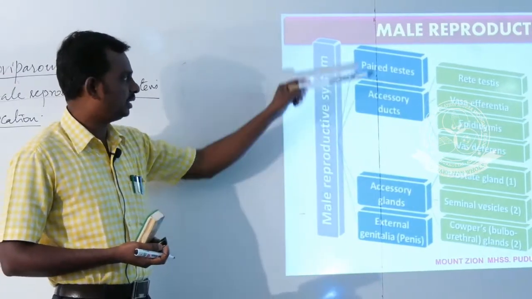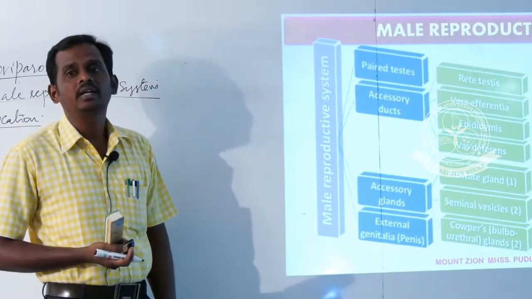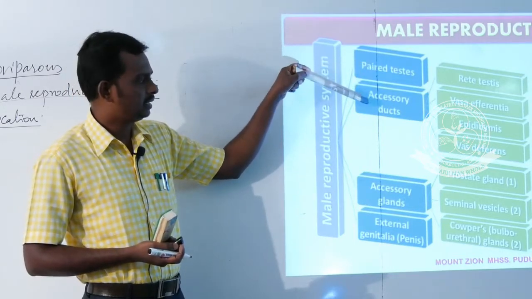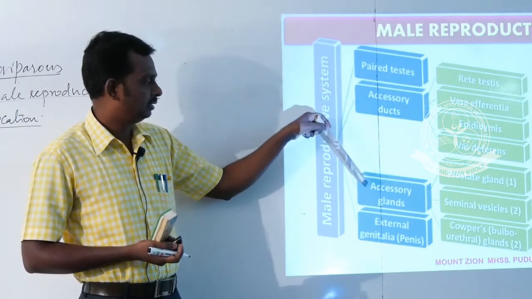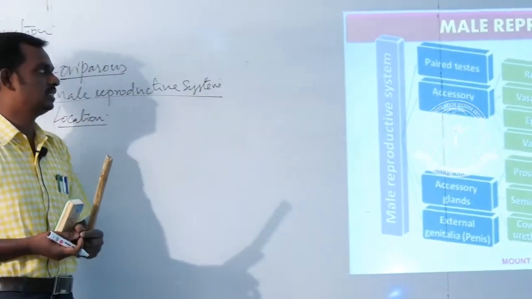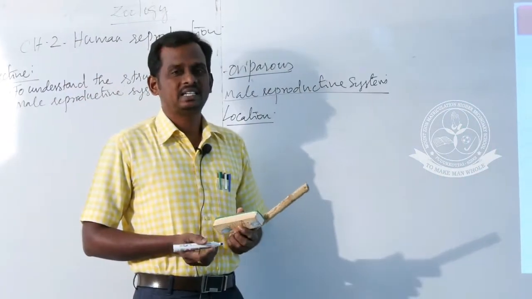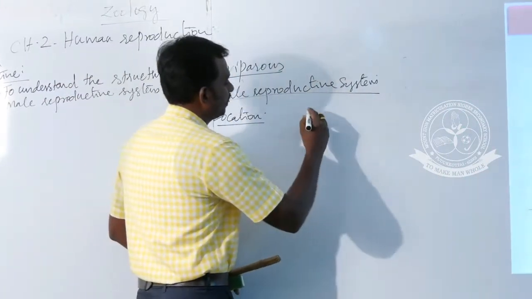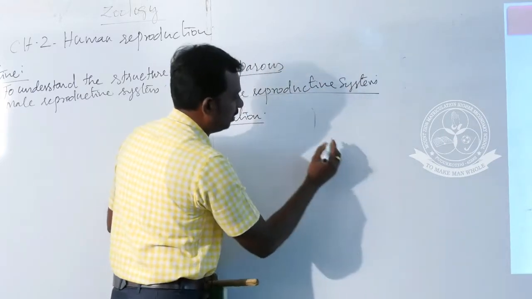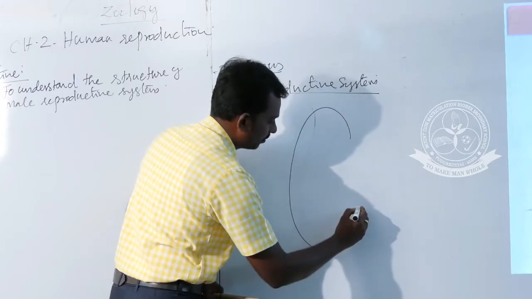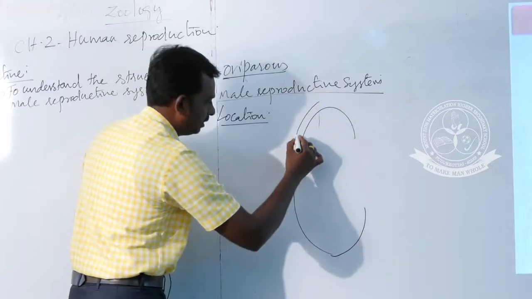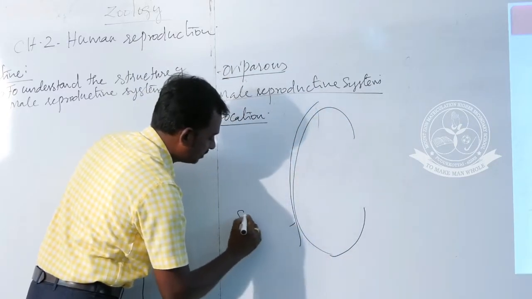These are the 4 important parts we are going to discuss in the male reproductive system. So what are the structures? Paired testes. Then the second one is the accessory duct. The third one is the accessory glands, and then followed by the external genitalia. First we are going to discuss the structure of the testis. The testes are located in a sac-like structure. This sac-like structure is called the scrotal sac.